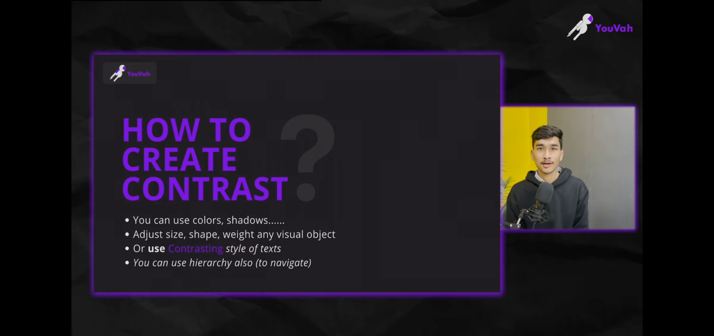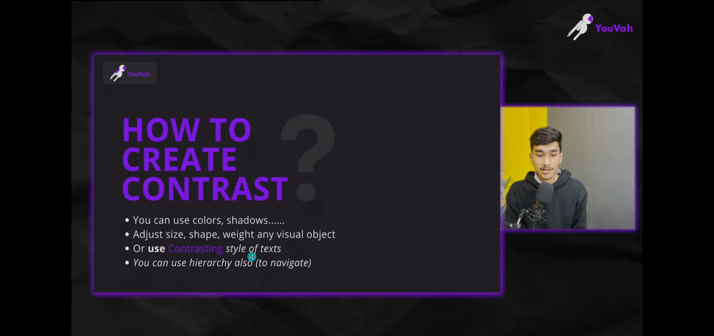Just by making things different, when one thing is looking different from another. Exactly, but how? You can use colors and shadows. Whatever you want to highlight, you can add shadow to it. You can change its color, adjust size, shape, weight of any visual object, right?